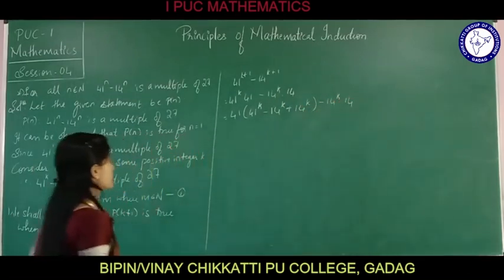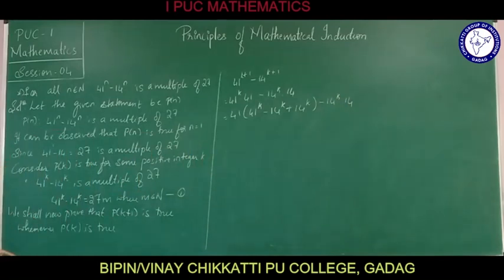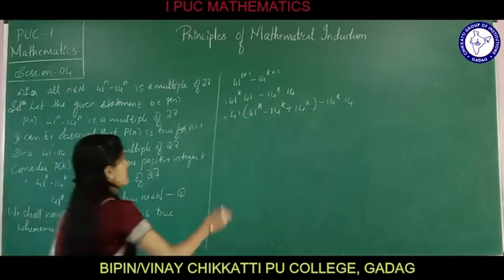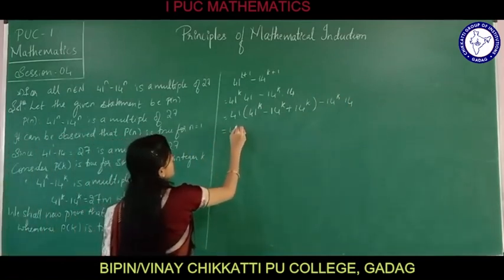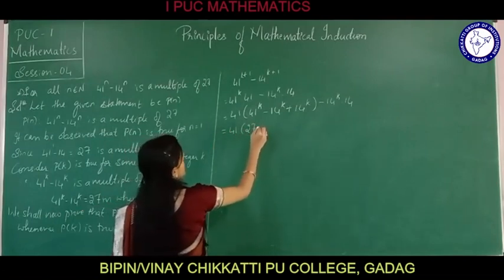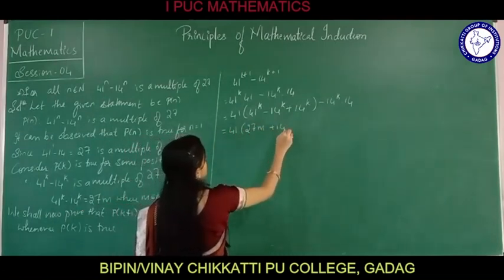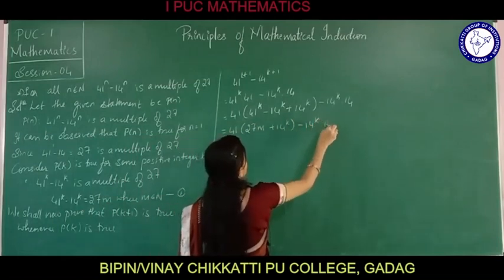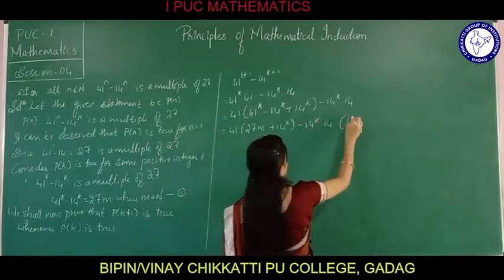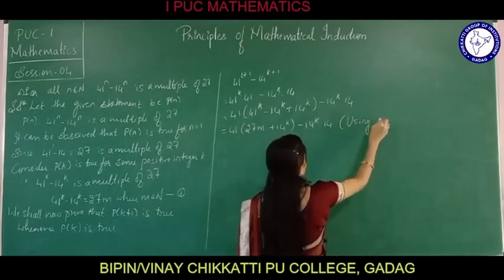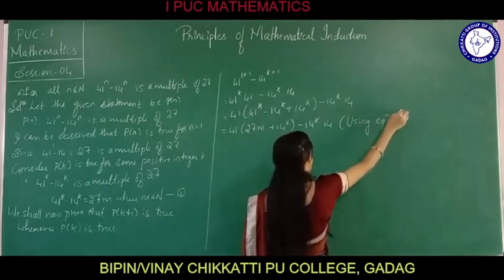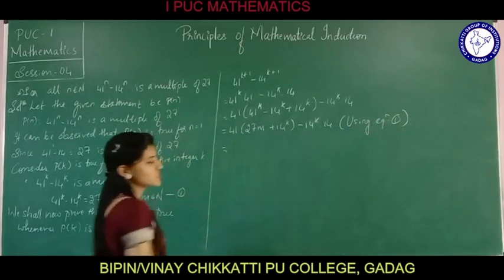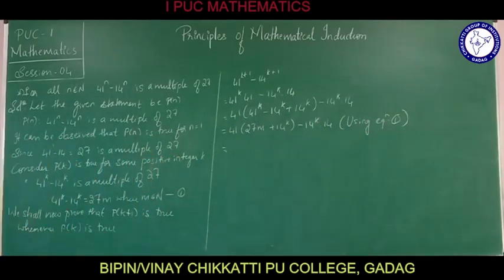So again see here, 41 raised to k minus 14 raised to k can be replaced by 27m, nothing but 41 into 27m plus 14 raised to k into 41 minus 14 raised to k into 14. What have I done here? Using equation 1.